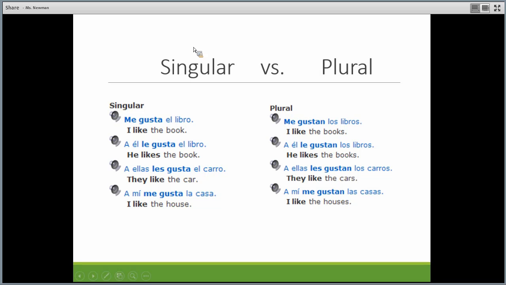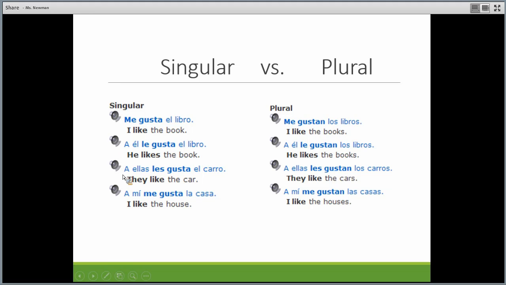So we have me gusta el libro, I like the book, or me gustan los libros, I like the books. A él le gusta el libro, he likes the book. A él le gustan los libros. So again, if the item's plural, we just change that to gustan.